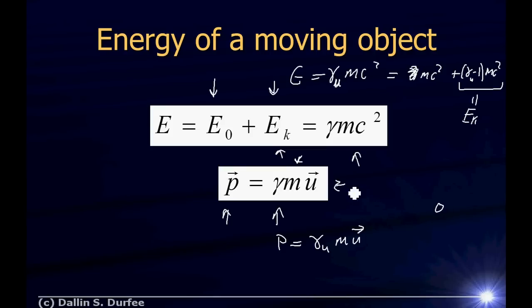So that if mass is 0 and gamma is infinity, I multiply them together, I can get whatever I want, right? And you take limits. But if mass is 0 and the speed is not the speed of light, then gamma is less than infinity and you get 0. Alternatively, if the speed of an object is the speed of light, then gamma is infinity. If the mass is not 0, we get infinite momentum.